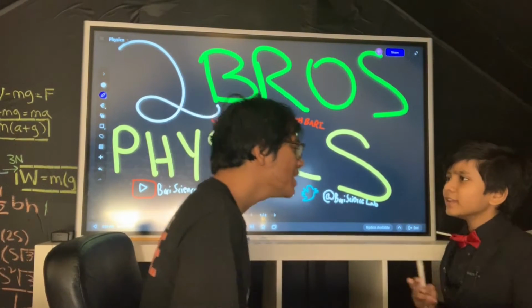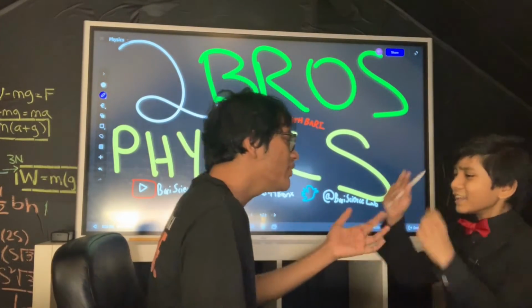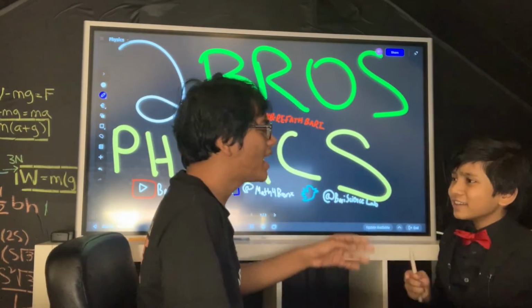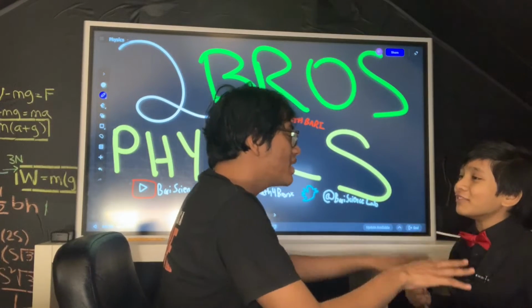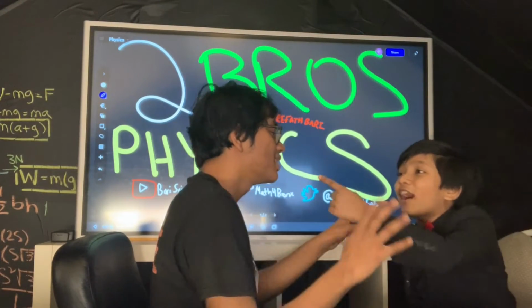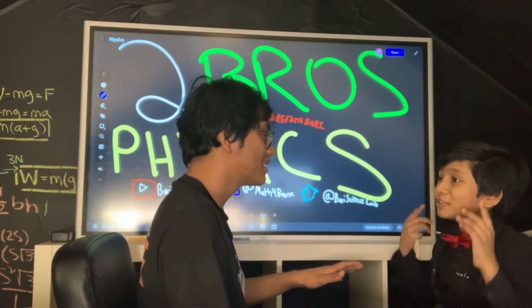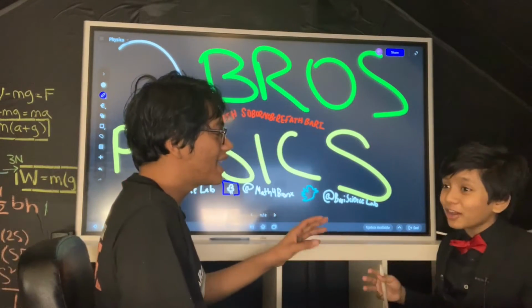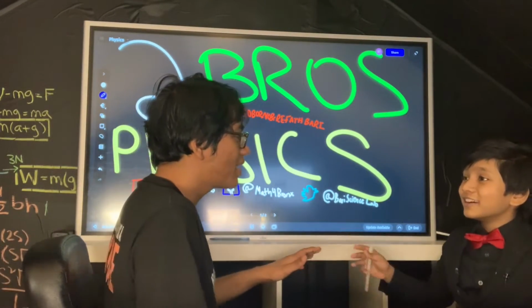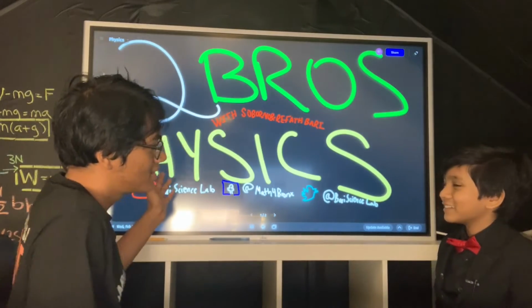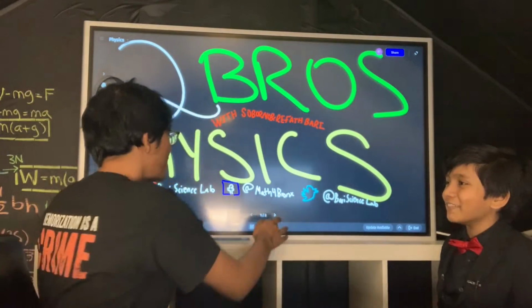It's gotta be A. What do you mean it has to be A? No. Do you even know the answer is C? Oh my God. Okay, let me ask you a simple question. Do you love Einstein? Yes. You do not love Einstein. That's why, if you do not know, you don't know. That's why our series is called what? 2BrosPhysics.